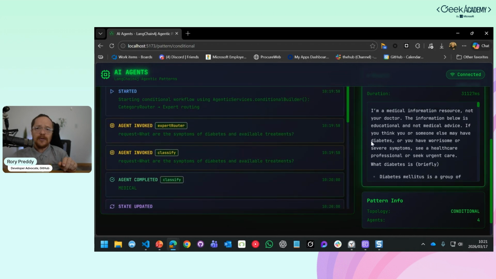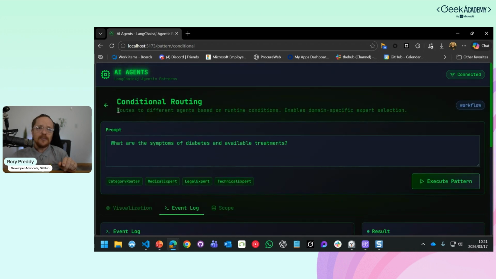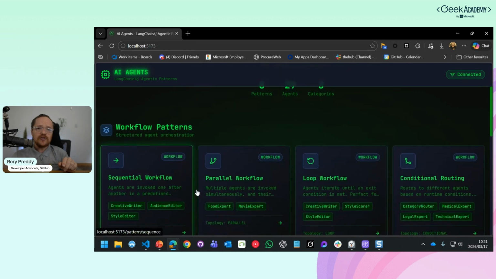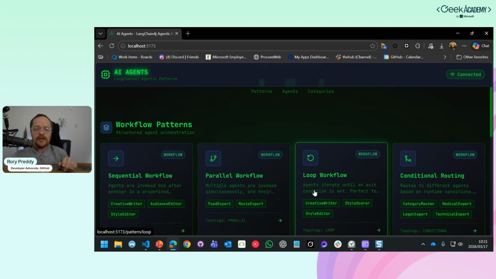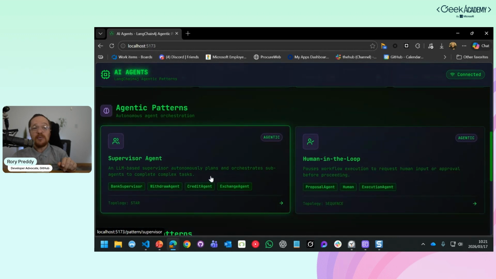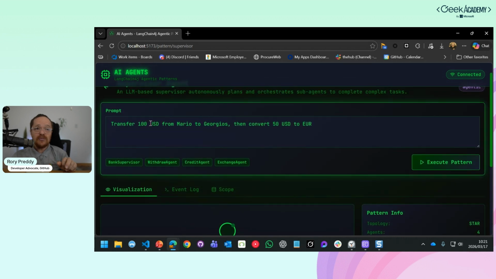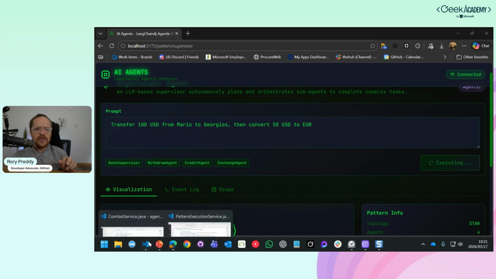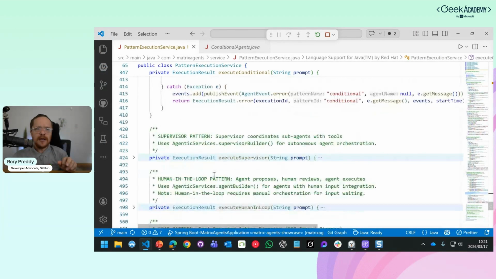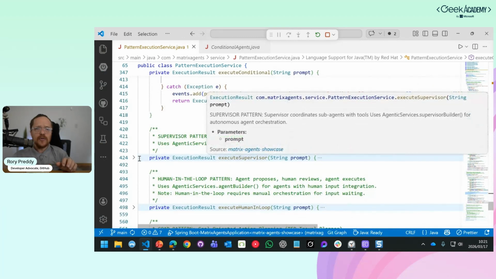So we've seen all of the basic if, then, else statements. We saw sequential, parallel, loop, and conditional. Now let's get into something a little bit more exciting: the supervisor agent. I'm going to execute that. I'm going to say, transfer $100 from Mario to Georgios, then convert $50 to euro. There are so many agents here: withdraw agent, credit agent, exchange agent. Let's execute that. Now I'm going to go back into here, and I'm going to go into the supervisor.